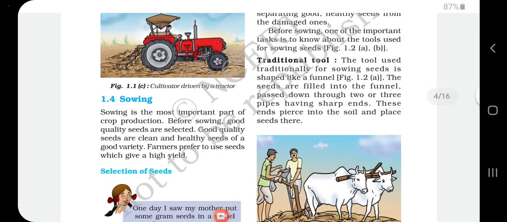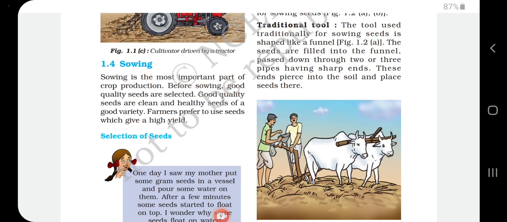Next one, sowing. This is the second most important process for crop production and management. Before, we discussed preparation of soil and what all the agriculture implements are. It's nothing but an agriculture device or tool or utensil used for ploughing or tilling. Then how will you remove the unwanted plants? By using a hoe. These we already discussed.